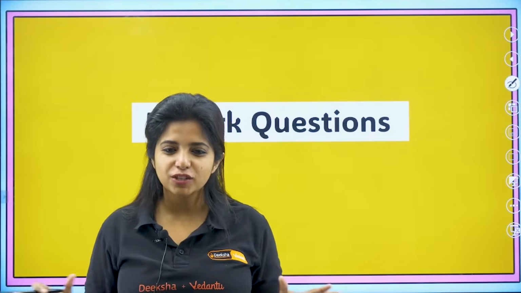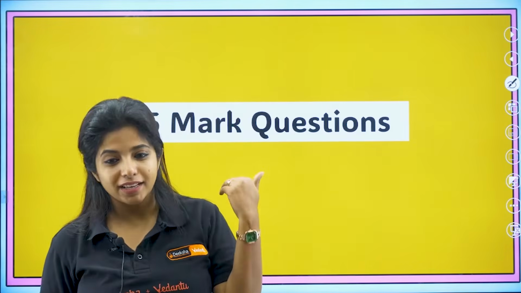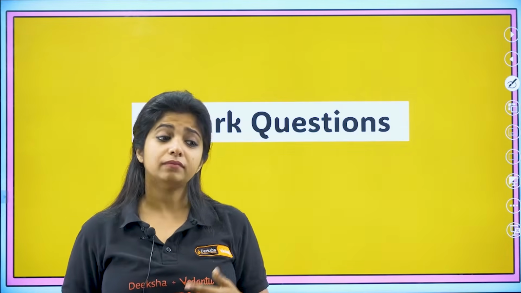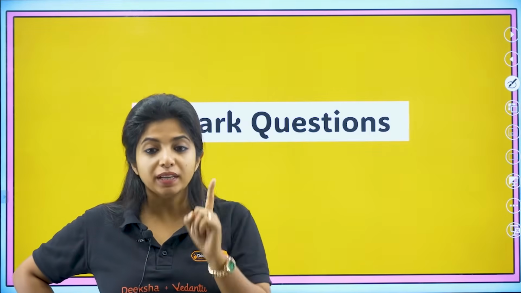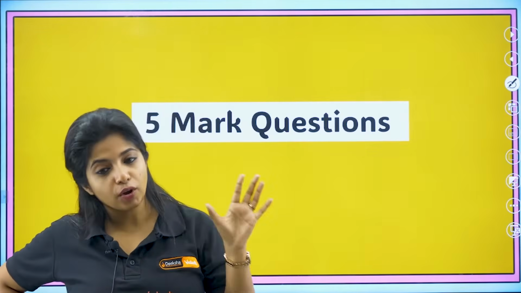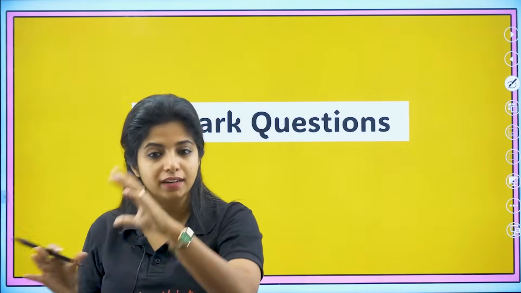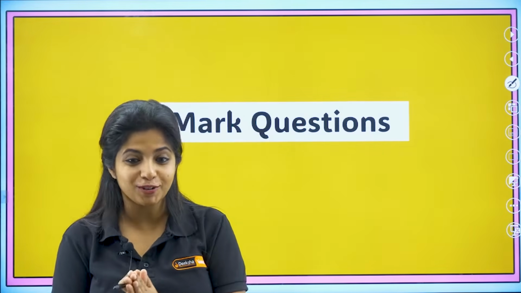Cool? Clear? 2 marker questions clear? So these are the questions that have come in previous years like monotonously, so you can expect somewhere around this. Sex determination in organisms is something that is usually asked for a 2 marker question, and for 1 marker also, I explained to you different types of sex determination. So be thorough with it. As I said, if you watch all my videos, I have made pretty sure that all the concepts are covered here and there. So make sure you're watching it.